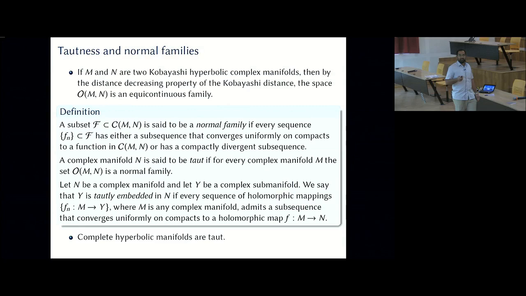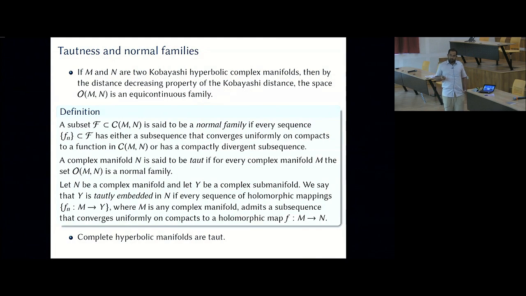So the next question to ask is, and we formulate certain versions of Ascoli-Arzelà to answer that question. The following definitions are motivated by our desire to get a compactness result for this space. When is it relatively compact? When is the space of holomorphic functions relatively compact? A subset F of the space of continuous mappings from M to N is said to be a normal family if every sequence f_n in F has either a subsequence that converges uniformly on compacts or has a compactly divergent subsequence. We say the complex manifold N is taut if for every complex manifold M, the set O(M,N) is a normal family.